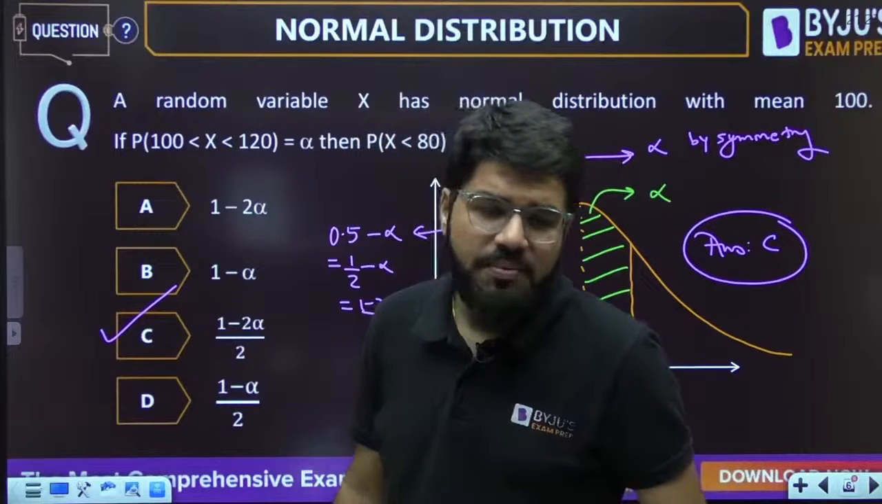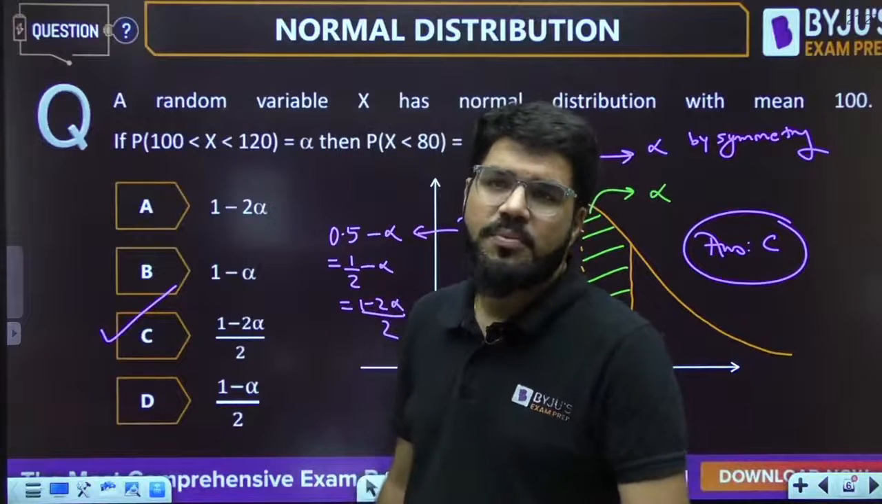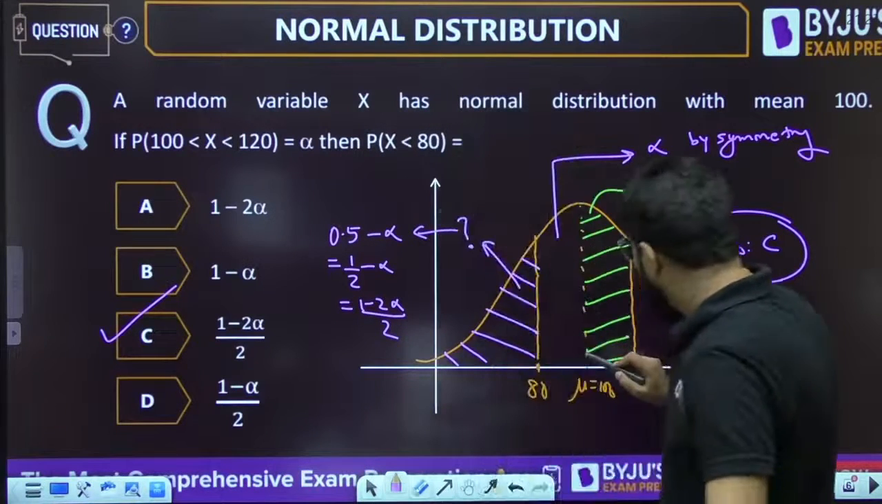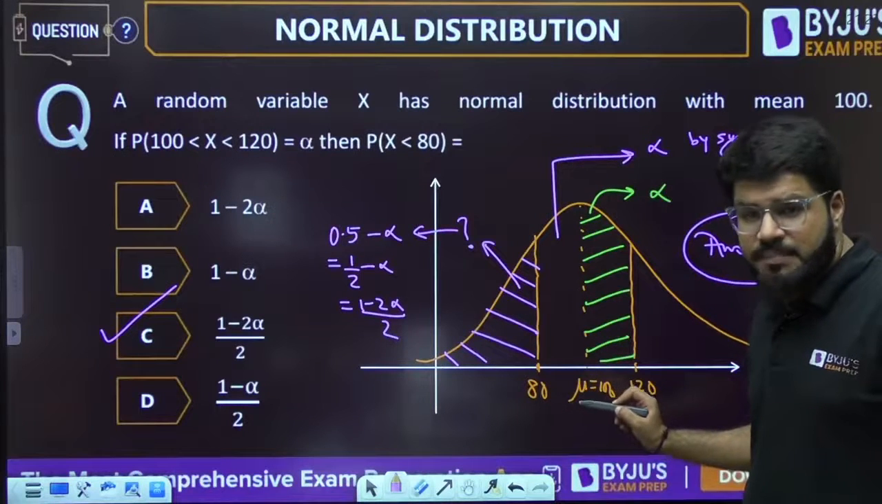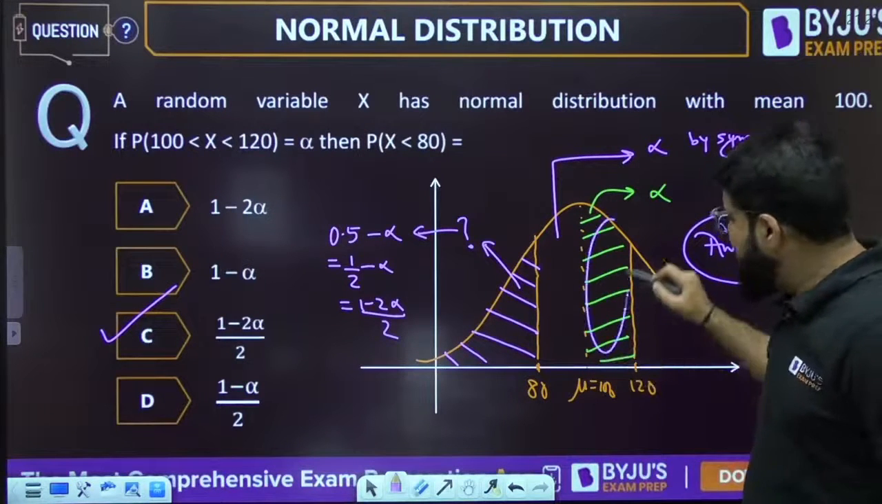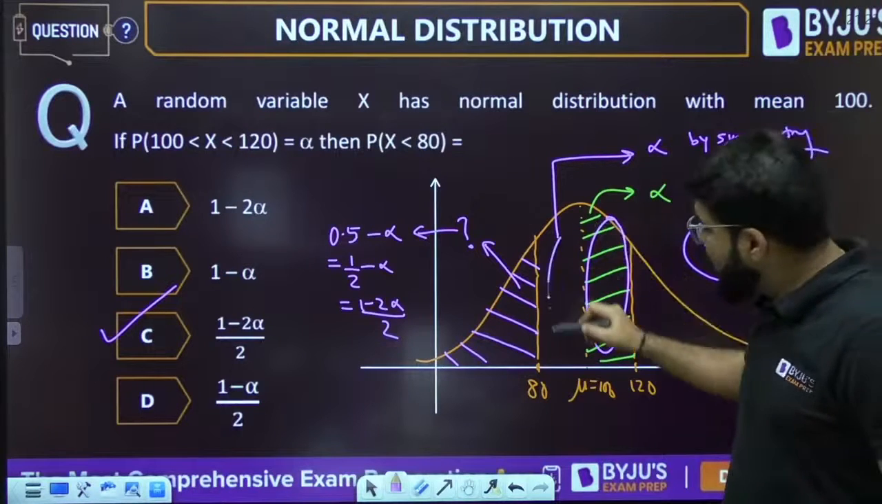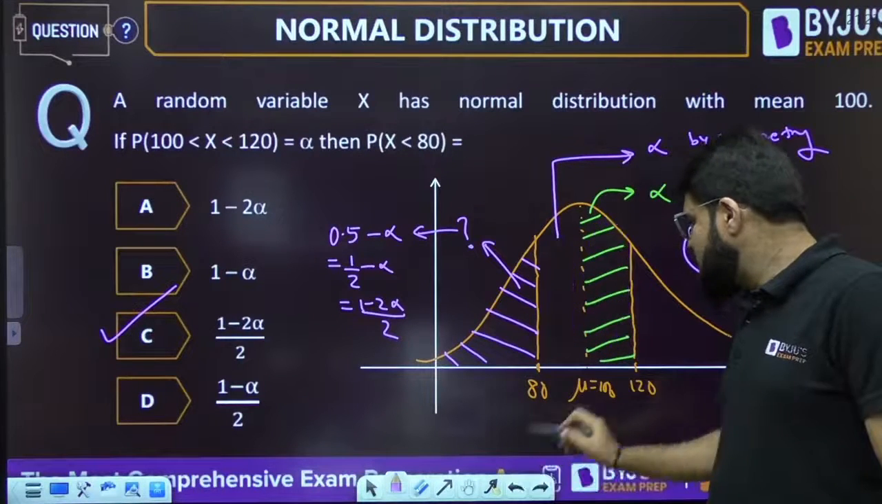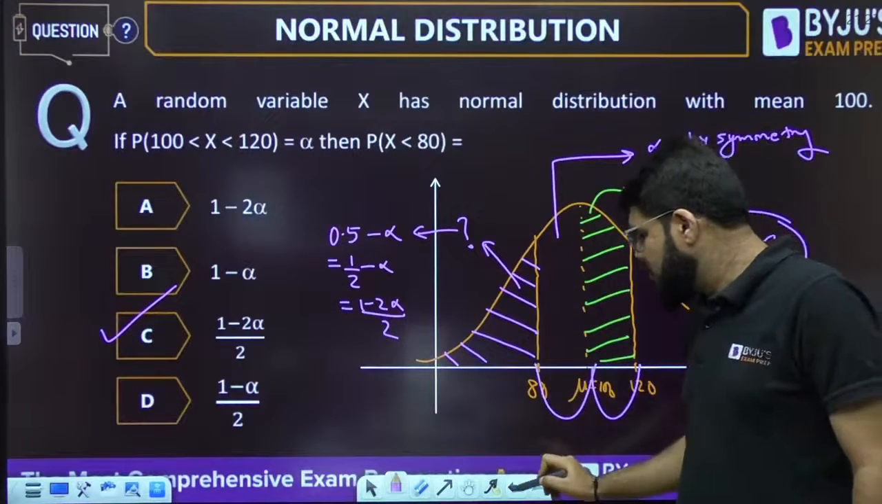Got this? It's a question based on the symmetry concept. If the probability from 100 to 120, because 100 is the symmetry line, the mean is 100, is whatever it is, then the probability from 100 to 80 is the same, because it is the same distance. This is 20 ahead, this is 20 below.